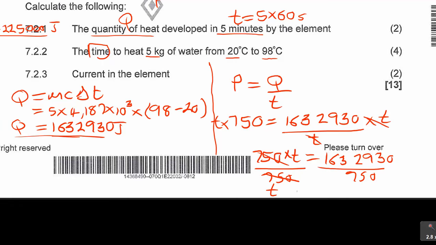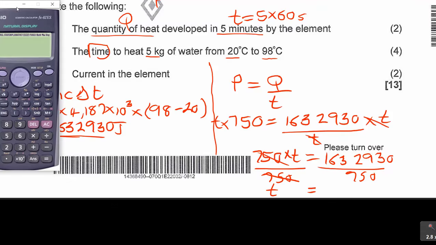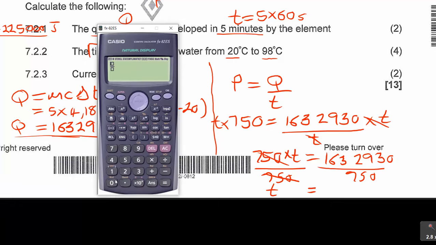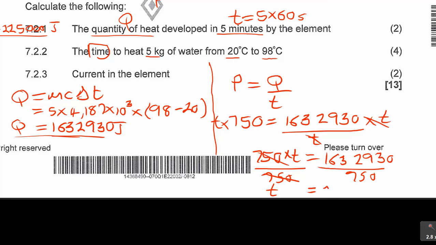So in this case, your T will be equal to 1632930 divided by 750. Remember, this is now converting it to time. This is 2177.24 seconds. Time is measured in seconds.